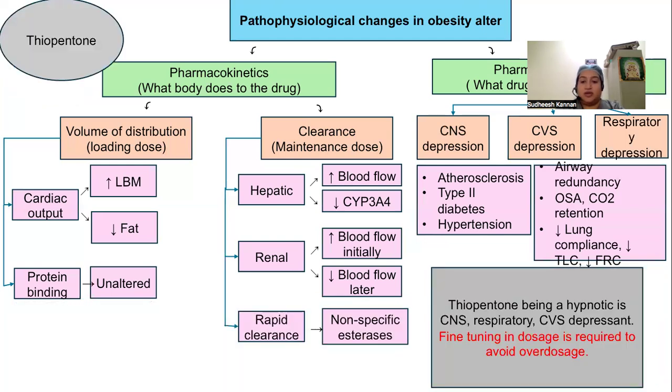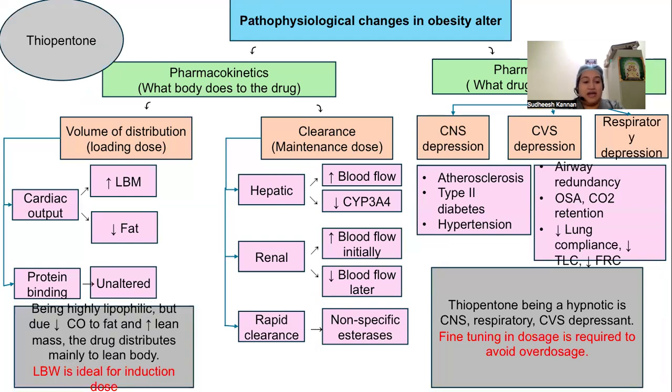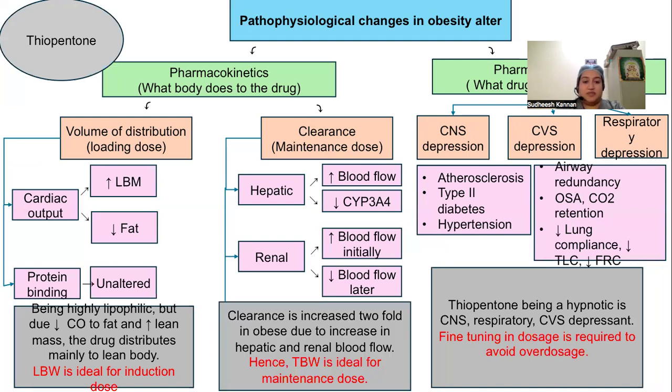Thiopentone, it is also a hypnotic. It's also a CNS, respiratory and CVS depressant. Also being highly lipophilic, and due to decreased cardiac output to the fat but increased to the lean mass, the drug distributes mainly to the lean body. Hence, lean body weight is ideal for induction dosing. However, clearance has increased twofold in obese due to increase in hepatic and renal blood flow. Hence, total body weight is ideal for maintenance dosing.